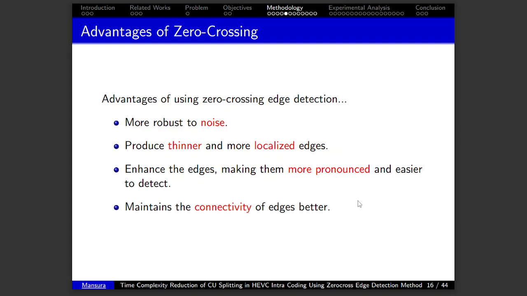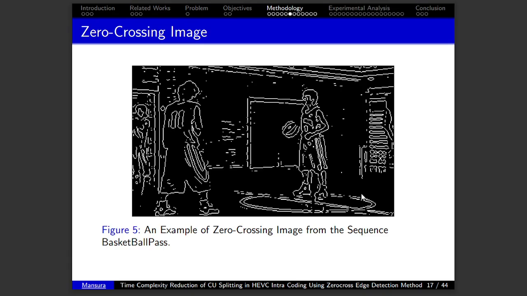Now, the advantages of the zero crossing edge detection method over other edge detection methods are that it is more robust to noise, produces thinner and more localized edges, enhances the edges making them more pronounced and easier to detect, and maintains the connectivity of edges better. Here is an example of a zero crossing image. This example is from the sequence BasketballPass.